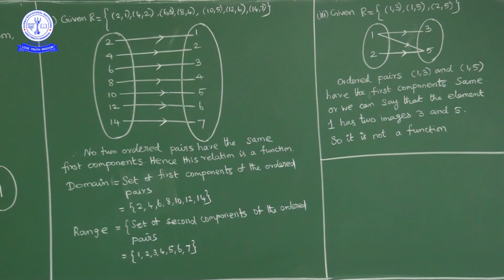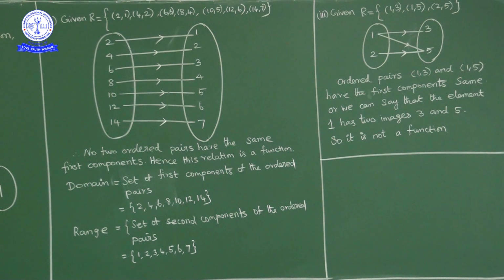Now two ordered pairs, (1, 3) and (1, 5), have the same first component. What we can say is 1 has more than one image.